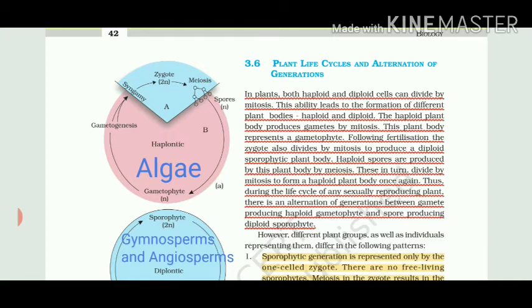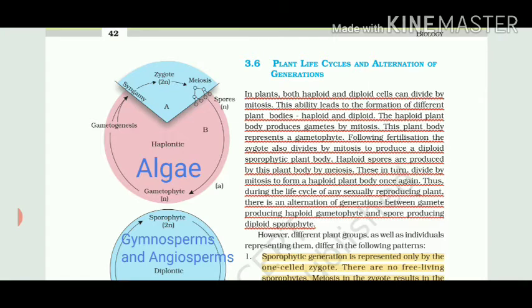So in plants, both cells exist, either haploid or diploid, but they can divide by any form. If a haploid cell is dividing by mitosis, which cell will form? Haploid. If a diploid cell is dividing by mitosis, which cell will form? Diploid. But if diploid is dividing by meiosis, then which cell will form? Haploid. So these are general terms which you have to remember.